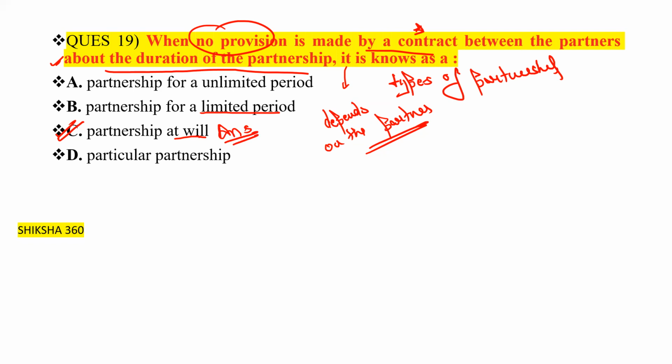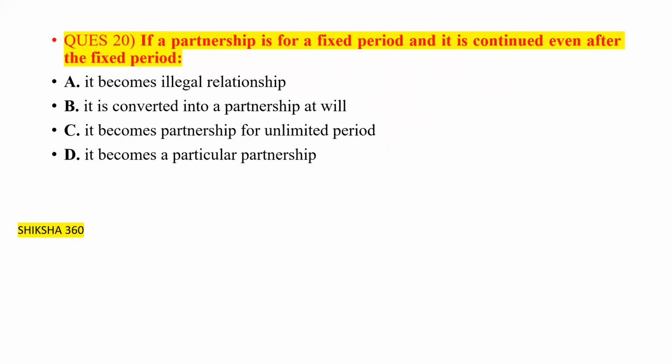Now move to the next question, question number 20. If a partnership is for a fixed period and it is continued even after the fixed period, then what will happen? It is converted into a partnership at will.